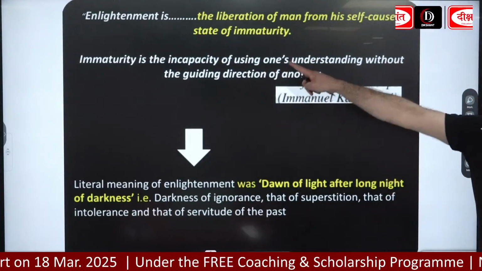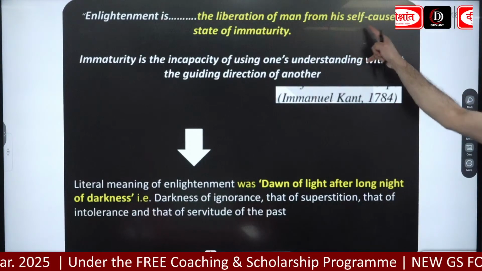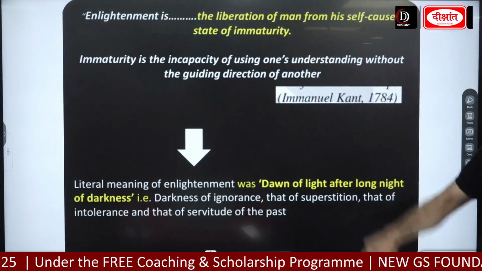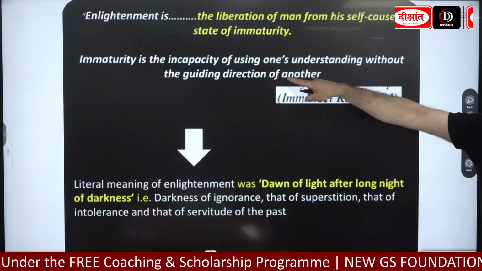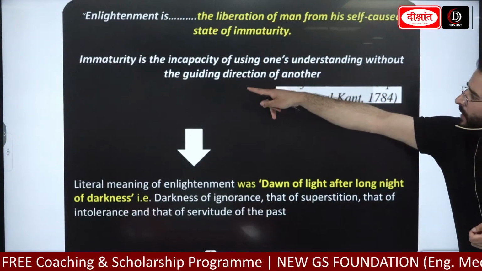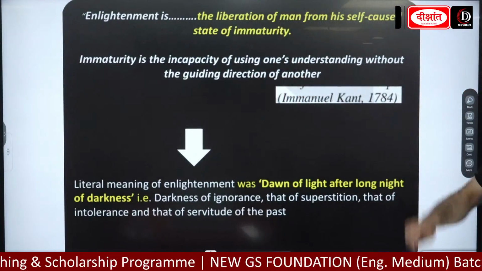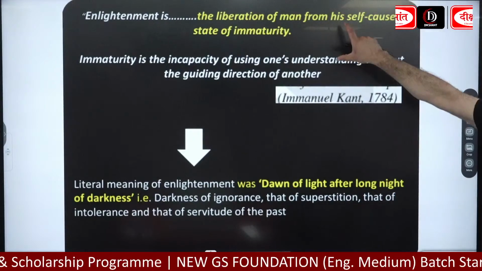Now please remember this, guys: enlightenment is the liberation of man from his self-caused state of immaturity. Apart from that, how has he defined immaturity? He defined it as the incapacity of using one's understanding without the guiding direction of another. Write this quote here.